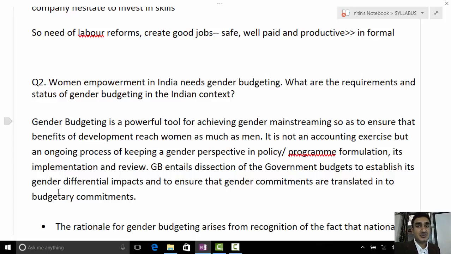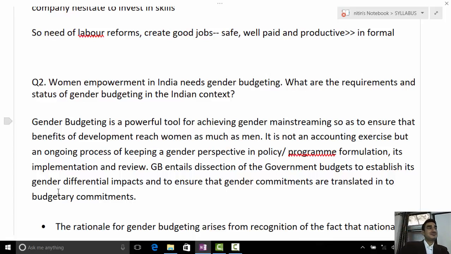See, you stick to the demand of the question, okay? Because otherwise there are so many things to be written about women. It's not an essay. Understand this point. Write those points which fulfill the demand of the question. This is how you can fetch maximum marks. So go step by step, read the first part of the question. It says women empowerment in India needs gender budgeting. So first tell what gender budgeting is. Vibhu very beautifully explained gender budgeting. Right? Read again.